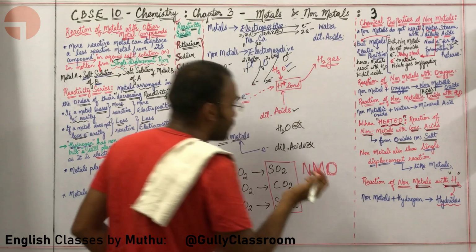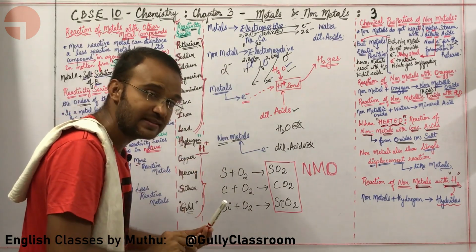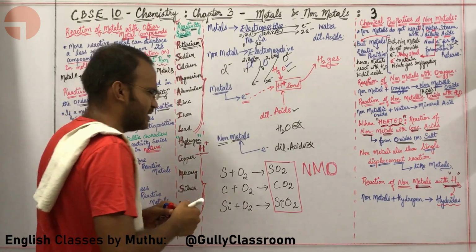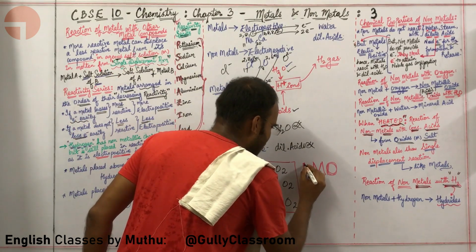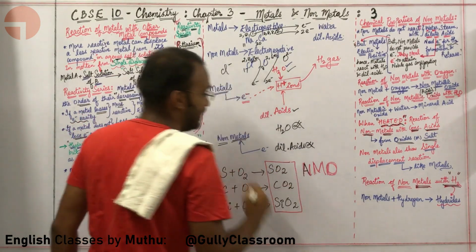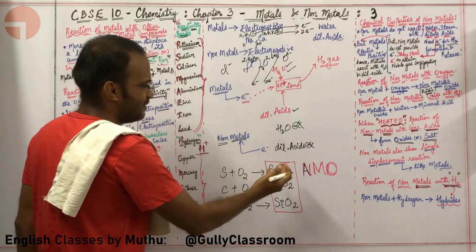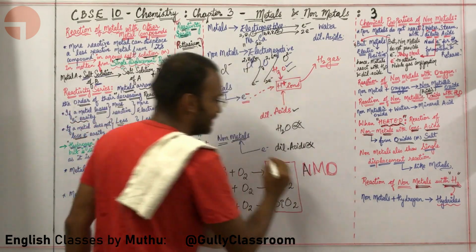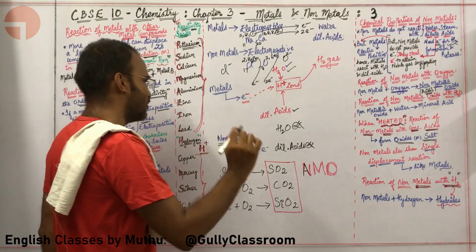Sir, how am I supposed to remember all non-metallic oxides are acidic in nature? That's absolutely easy, Tangam. You can simply draw an A over here. Yeah. So the N has been converted into A, so you can simply say non-metallic oxides are acidic in nature. This is how you are going to remember this.